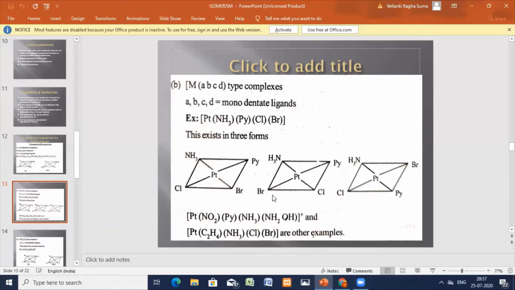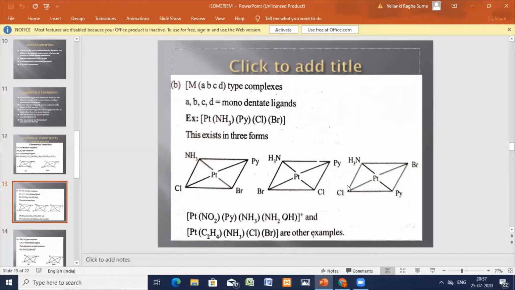They exist in different ways, and even this is geometrical isomerism. You can't see any cis and trans here, but they're all in different directions. Here the ammonia is opposite to the bromide, here ammonia is opposite to the chloride, and here ammonia is opposite to the pyridine ligand.